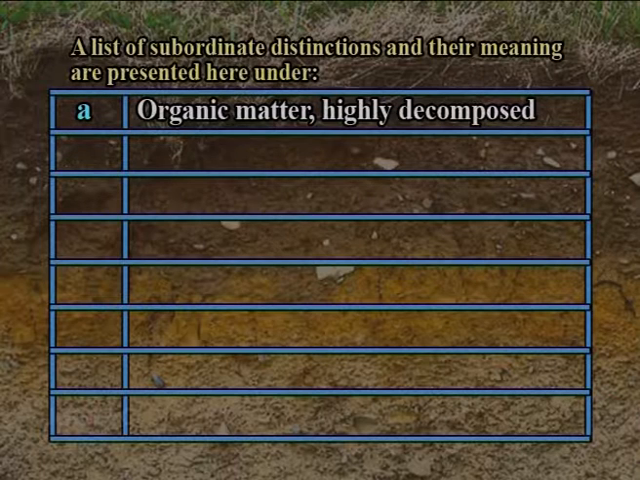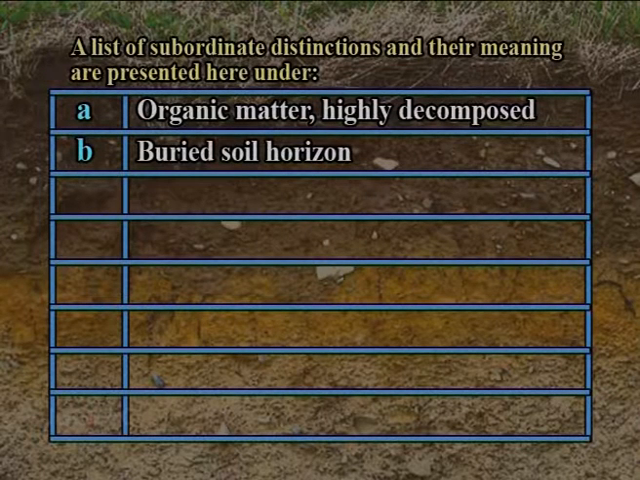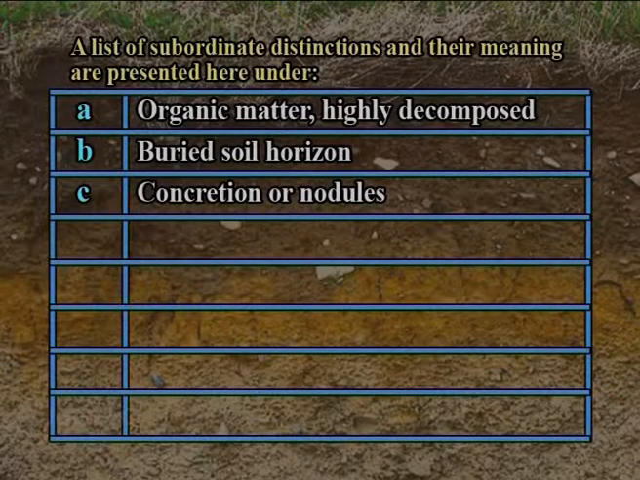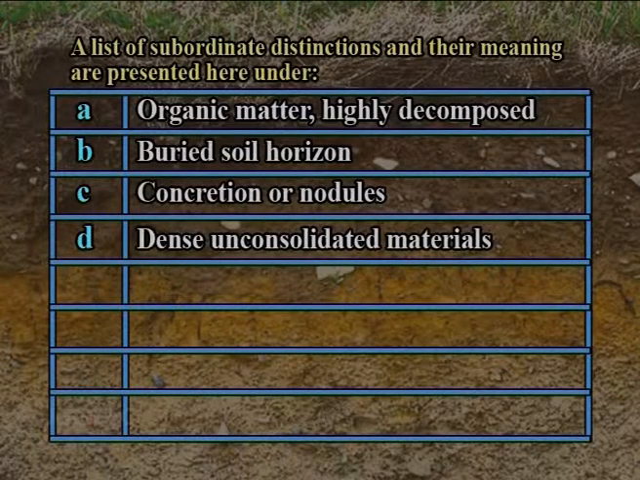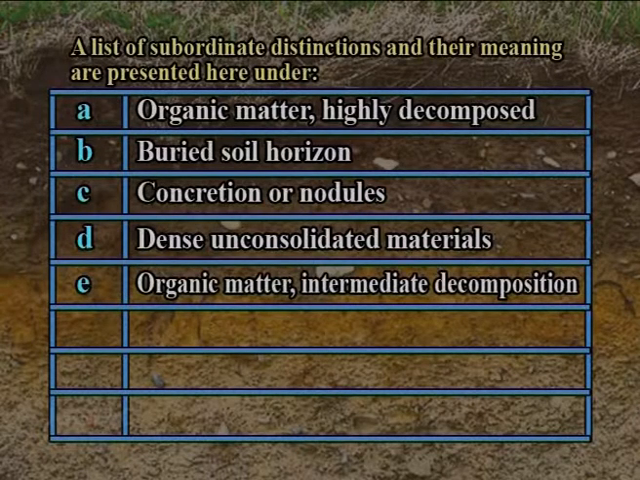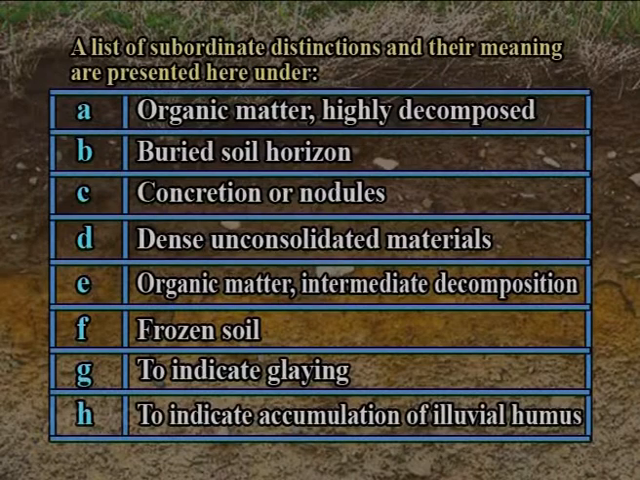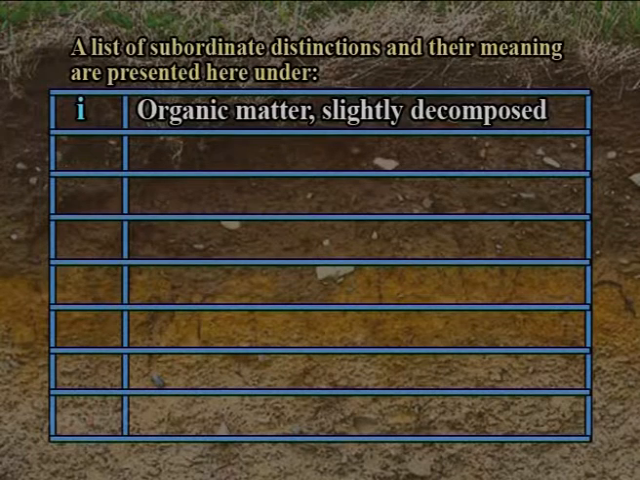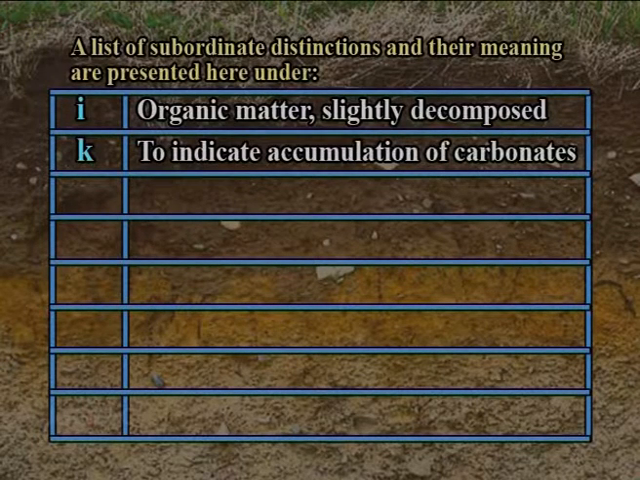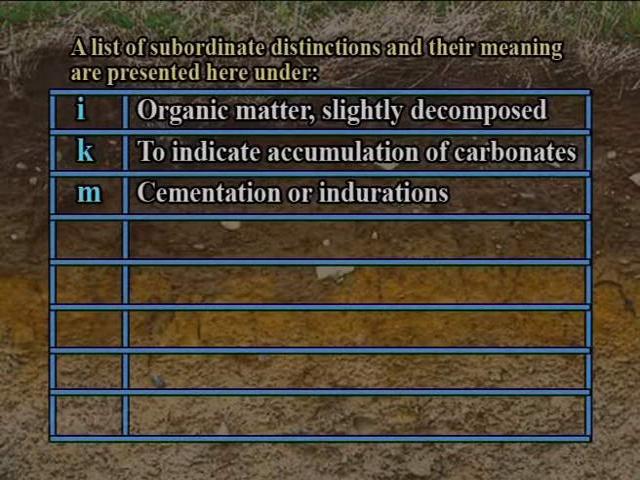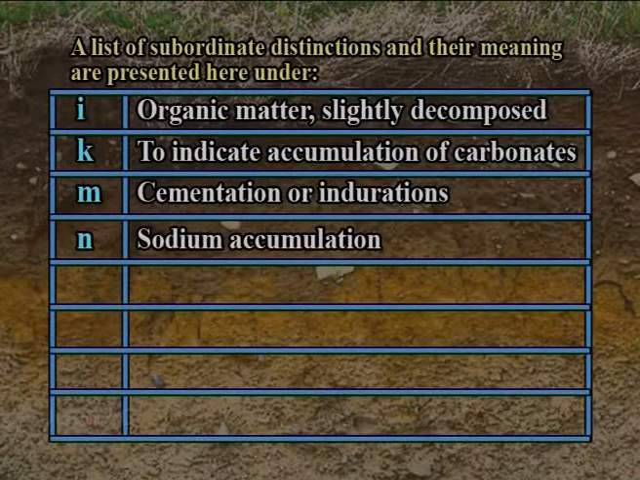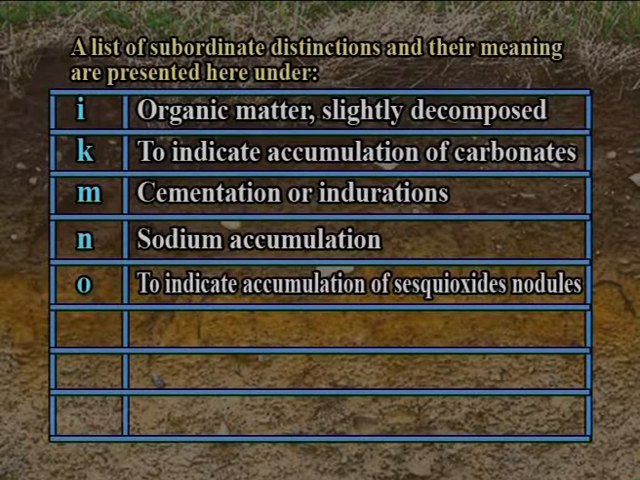A. Organic matter highly decomposed. B. Buried soil horizon. C. Concretions or nodules. D. Dense unconsolidated materials. E. Organic matter intermediate decomposition. F. Frozen soil. G. To indicate gleying. H. To indicate accumulation of illuvial humus. I. Organic matter slightly decomposed. K. To indicate accumulation of carbonates. M. Cementation or induration. N. Sodium accumulation. O. To indicate accumulation of sesquioxides.